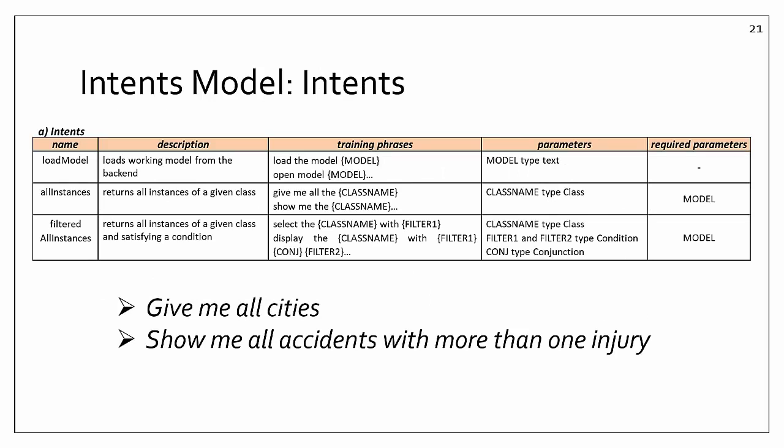Finally, the chatbot generator defines one intent for each query type and one intent to load the model from a location. The generator populates the intent with training phrases and defines the parameters and the required parameters. The first training phrase of all instances is "give me all the class name", where class name is a parameter with the entity class. And it requires the model parameter of the load model intent. The model parameter is necessary to locate the model to query. This intent will be matched when the user says, for example, give me all cities.